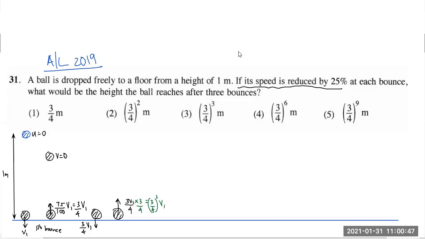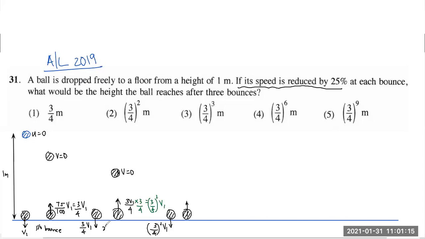Okay. Then the ball will go up again, and it will reach a new height which will be lower than this height, that is v equal to 0, and then it will come back to the ground again. And when it comes back to the ground again, what will be its speed? That will be 3/4 squared v1. It went up at 3/4 squared v1. It will come back down at 3/4 squared v1, and again it's going to bounce back for the third time.